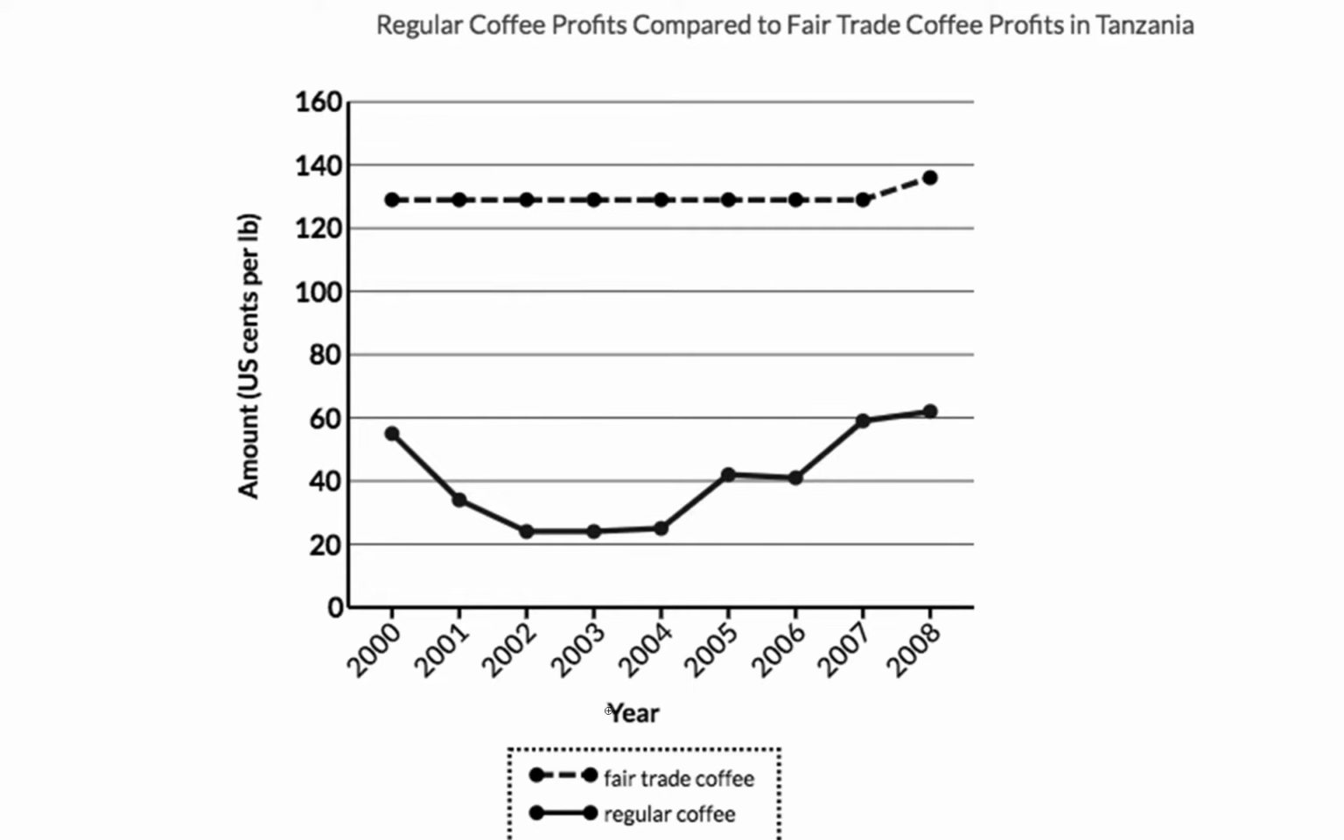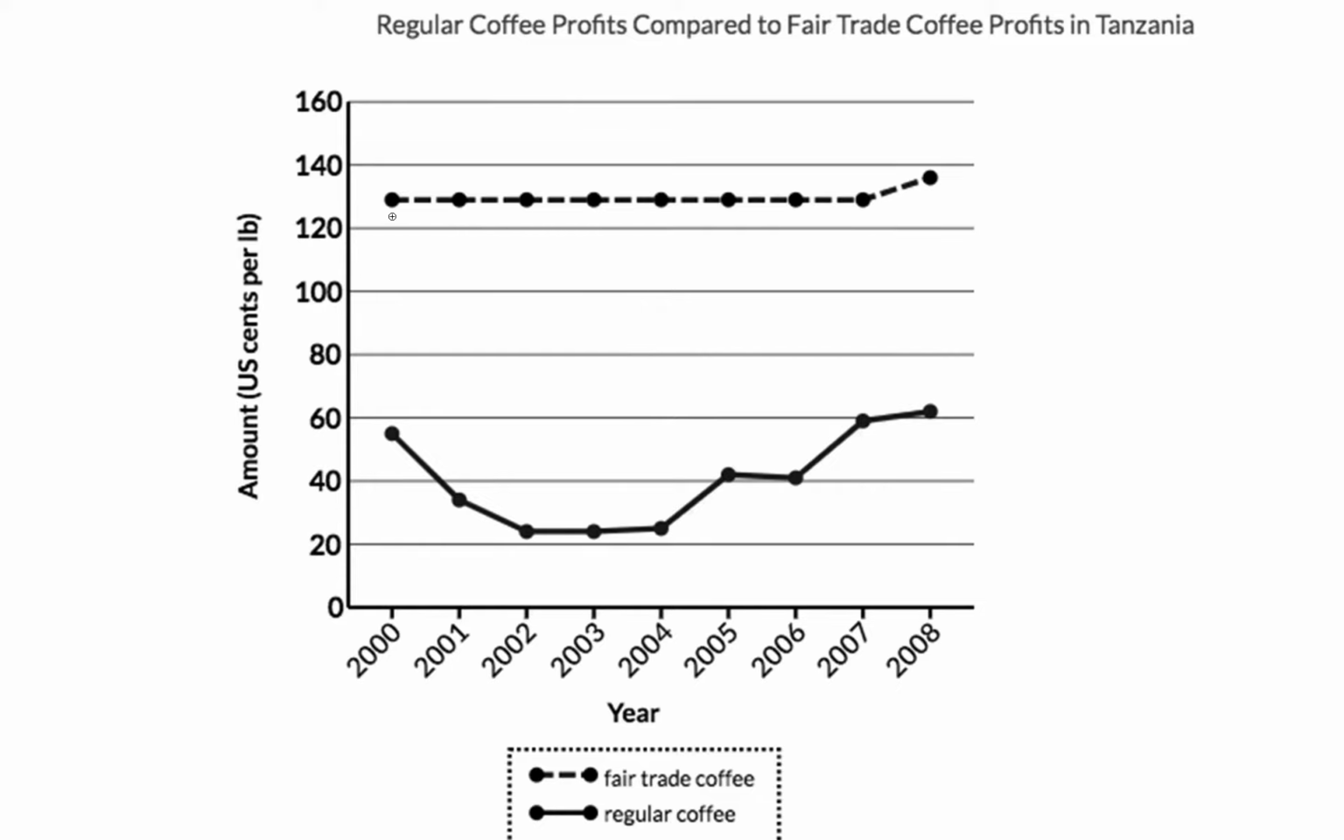Okay, so the X axis has the year, the Y axis is amount of what? US cents per pound. Okay, so this is the amount of profit in US cents per pound for fair trade coffee, which according to the legend is the dotted line, and regular coffee, which is the unbroken line. So looking at this straight away, I can determine that fair trade coffee is consistently more profitable, or has been more profitable from a period beginning in 2000 and ending in 2008 than regular coffee.